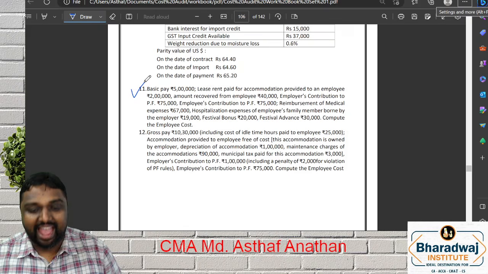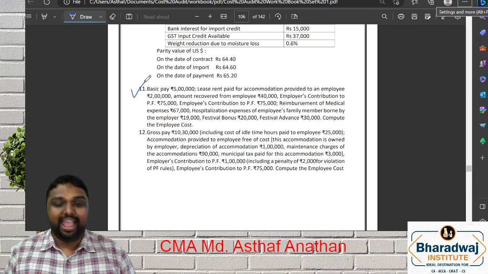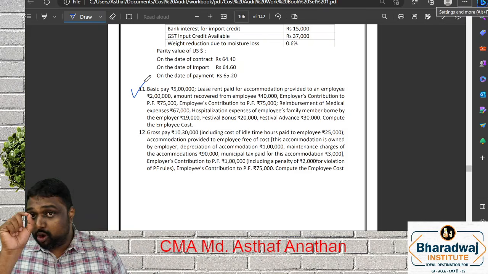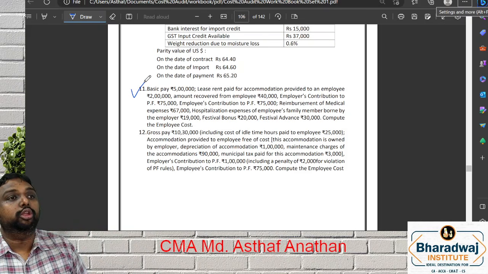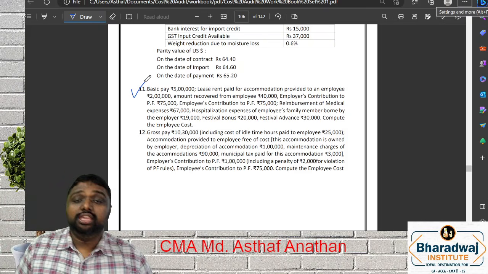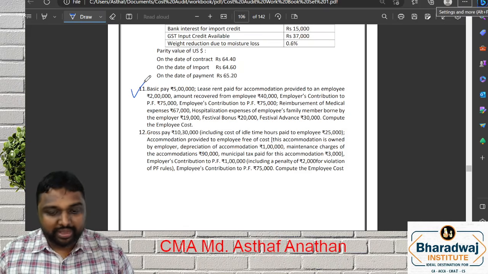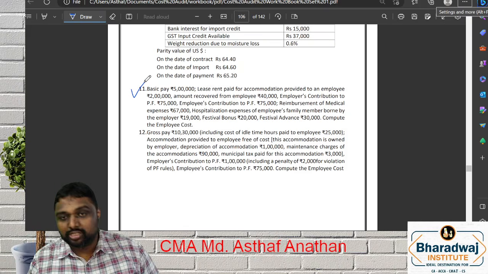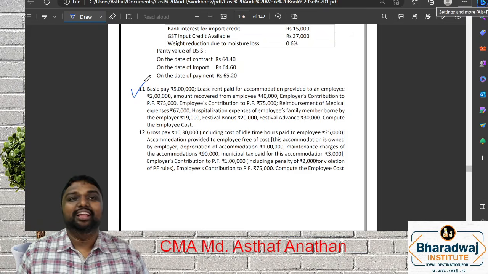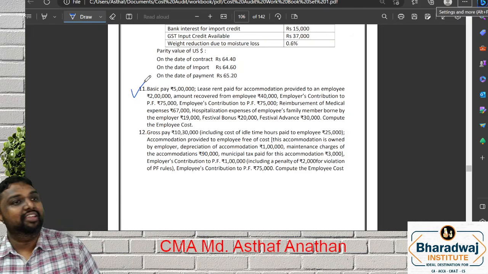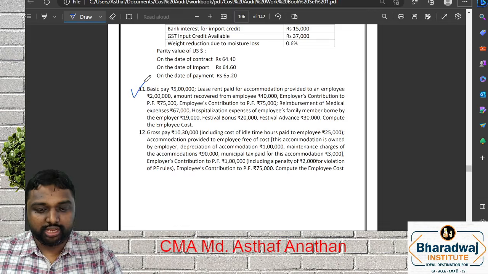Basic pay 5 lakh. Lease rent paid for accommodation to employee 2 lakh. Amount recovered from employee 40,000. Employer contribution to PF 75. Employee contribution 75. Reimbursement of medical expense. Hospital expense of family member. Festival bonus. Festival advance. Compute the employee cost. Shall we start? So we'll start.